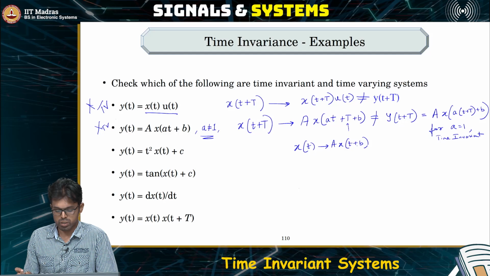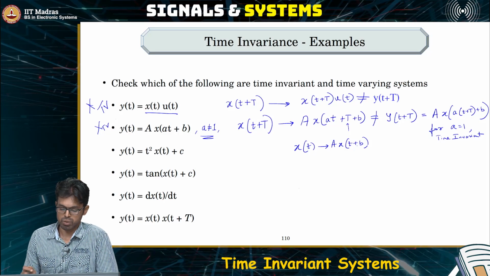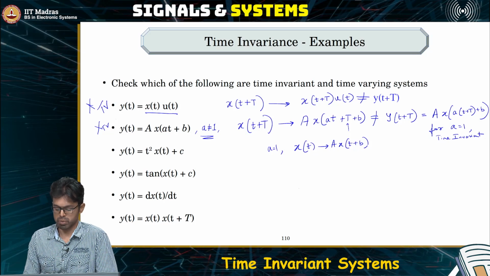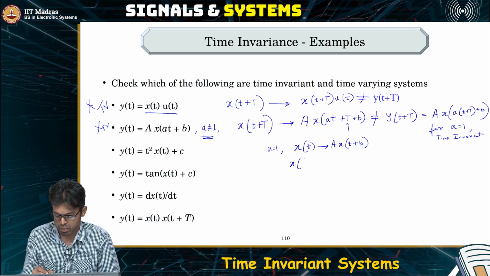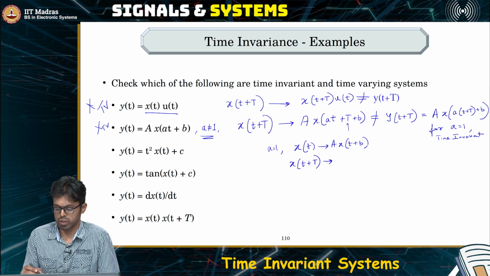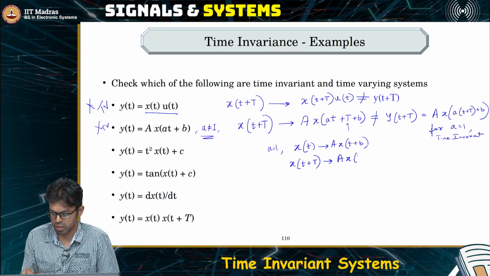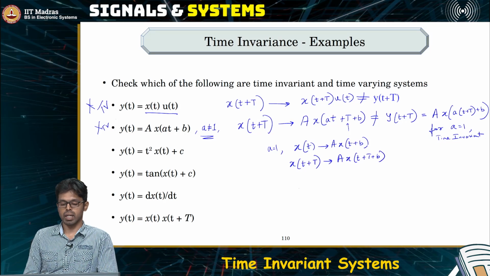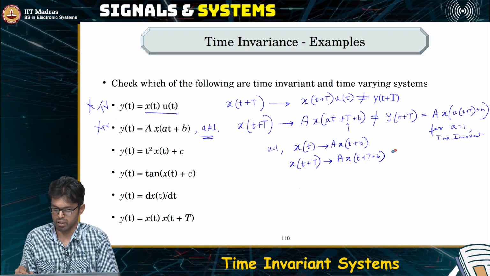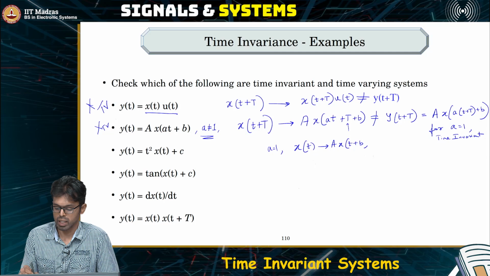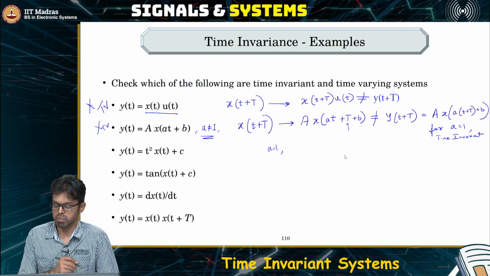So what if a was just 1? Then there is only time shifting. So if a was 1, then we have x of t is just simply the time shifted version. So x of t plus capital T is now going to produce x of t plus T plus b. So it clearly means time shifting operation is time invariant. Time scaling, if it is not scaled by 1, then it is time invariant.